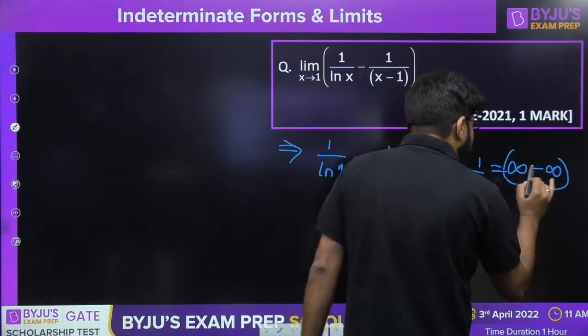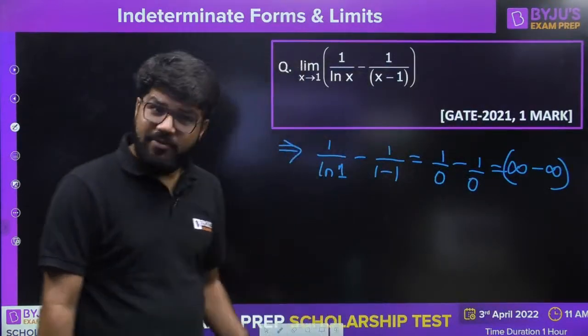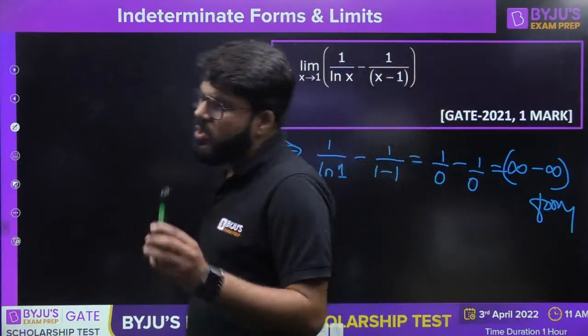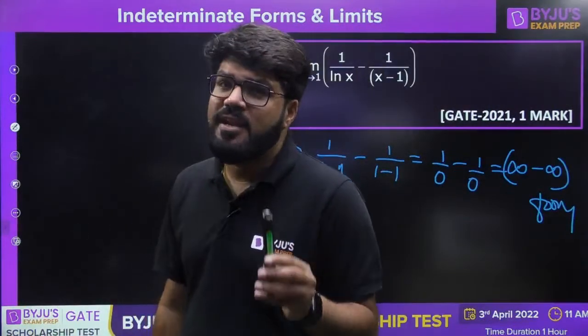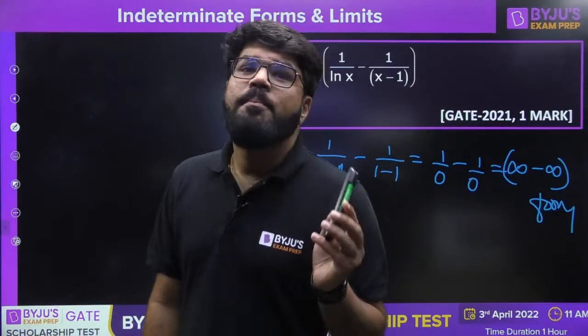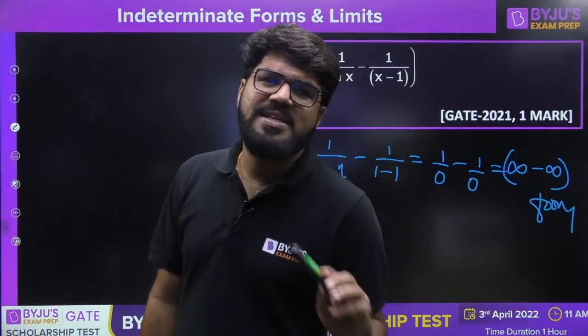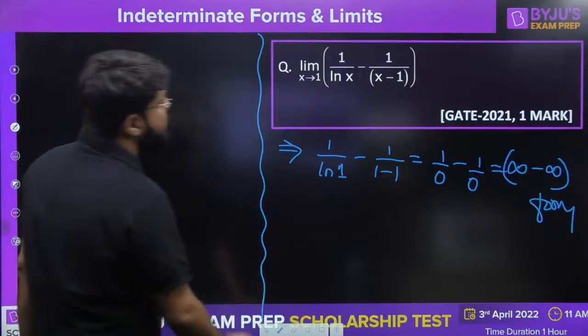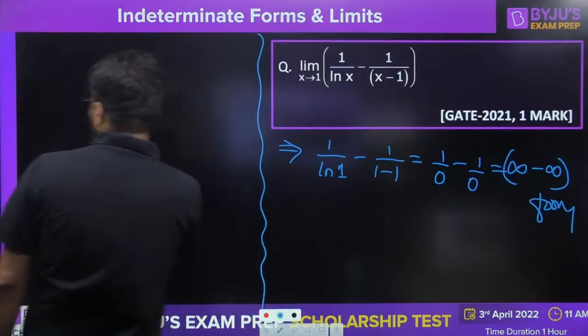So once again we have infinity minus infinity, an indeterminate form. As I told you, infinity minus infinity is indeterminate, we can't say the value directly. But it is convertible to 0 by 0 or infinity by infinity with a little bit of effort. So let's write down this expression as a whole.